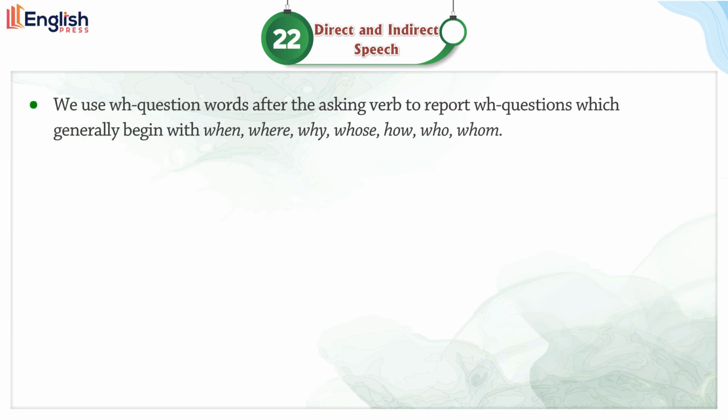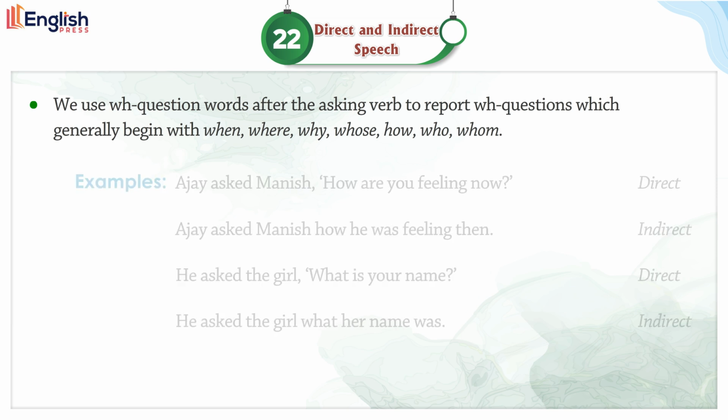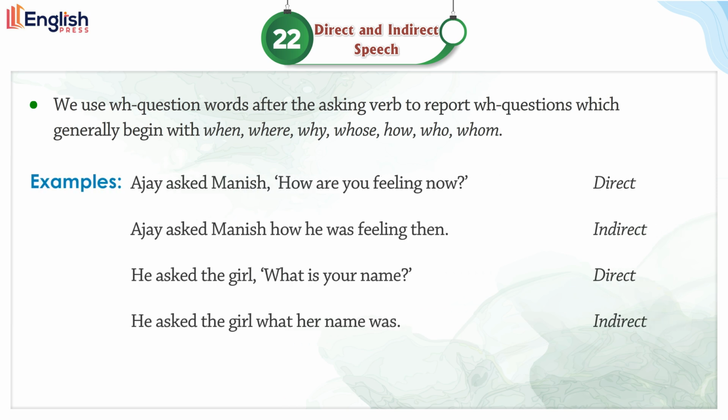Indirect. We use WH question words after the asking verb to report WH questions, which generally begin with when, where, why, whose, how, who, whom. Examples: Ajay asked Manish, "How are you feeling now?" Direct. Ajay asked Manish how he was feeling then. Indirect. He asked the girl, "What is your name?" Direct. He asked the girl what her name was.